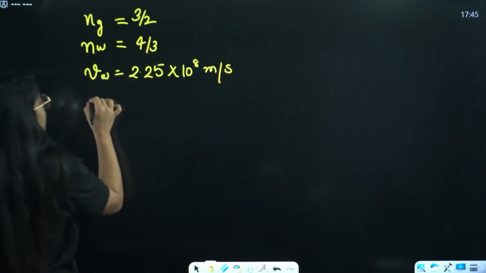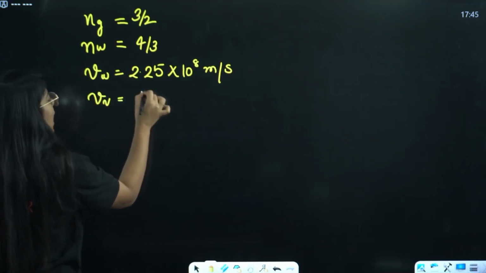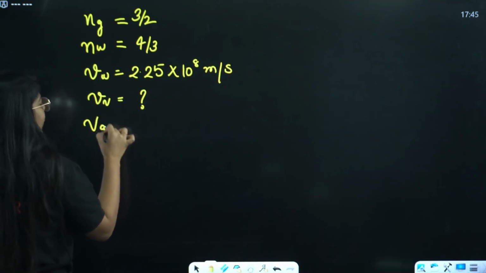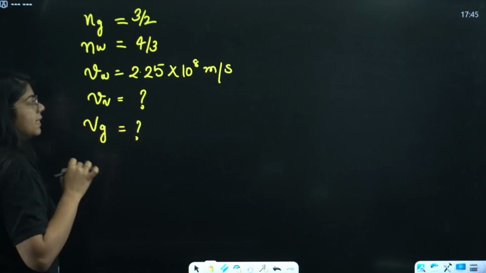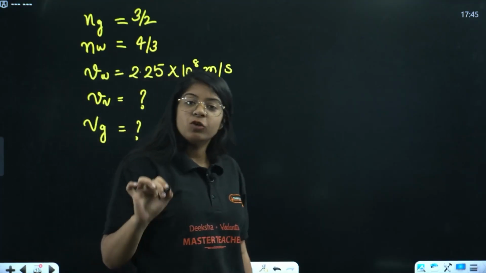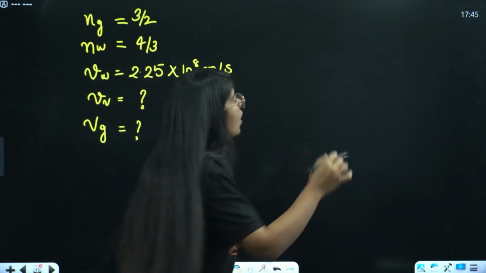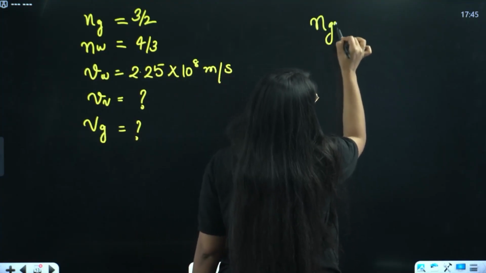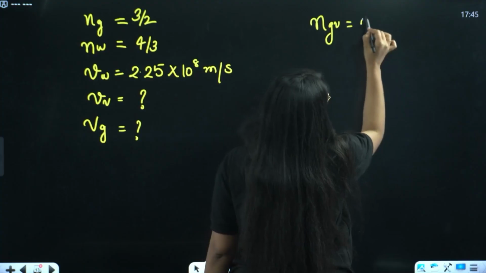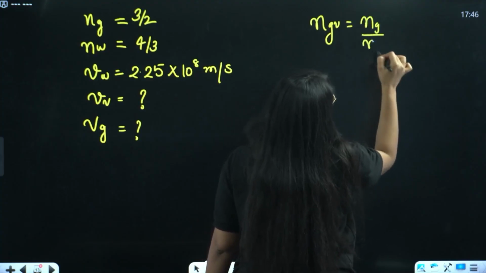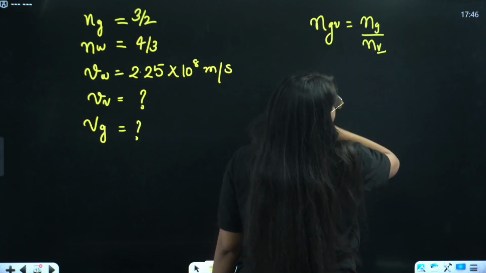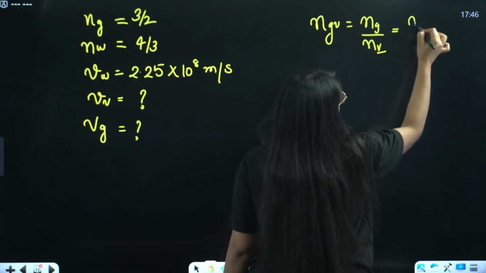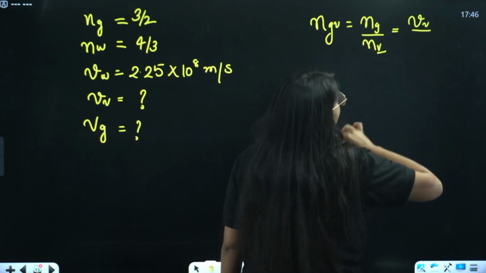We have to find the speed of light in vacuum and then the speed of light in glass. Can you do that easily? I know the absolute refractive index of glass is with respect to vacuum. So this is N of G divided by N of V, that is the refractive index of vacuum. So this is inversely proportional to velocity of light in that medium.